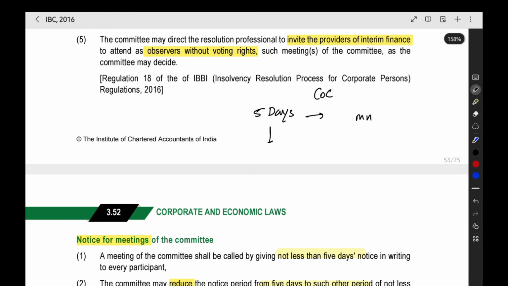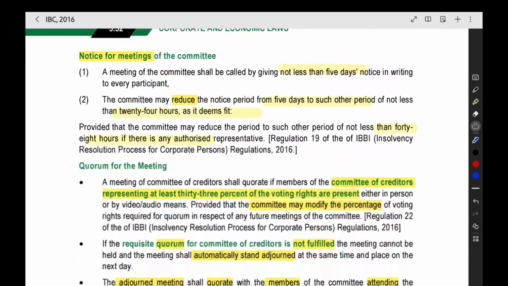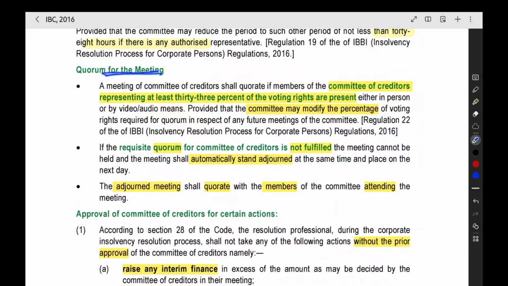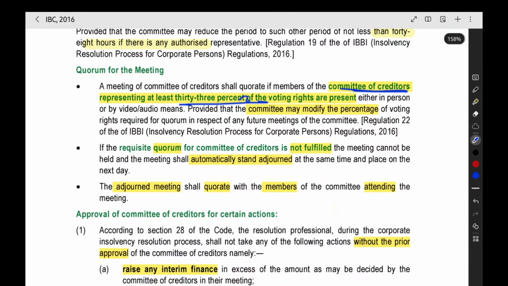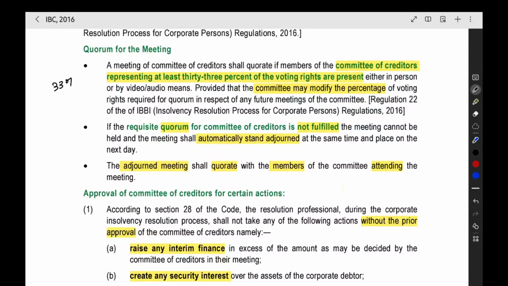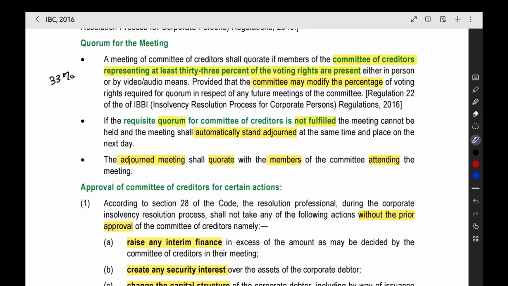But minimum should be 24 hours for the meeting. Then the committee quorum. So the committee of creditors representing at least 33% of the voting rights. So here also you can write 33% voting rights. Creditors or the members should be there in the committee. Only then we can start the meeting. If the required quorum is not met, then the meeting will be adjourned.